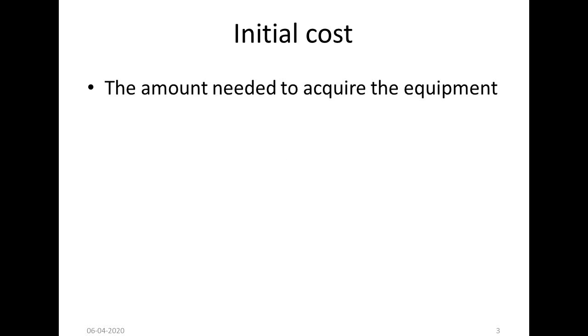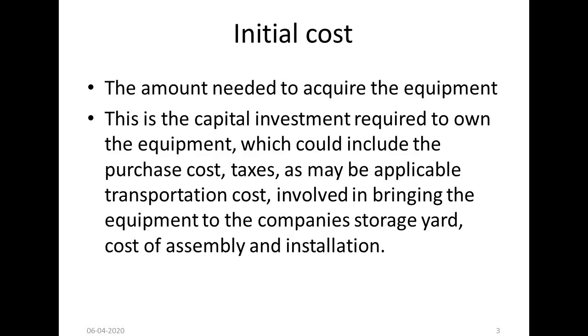So initial cost, I told you, is the amount needed to acquire the equipment. It includes acquiring the equipment and bringing it to the company's storage yard, and the cost of assembly and installation. This is called initial cost. The capital investment required to own the equipment includes the purchase cost, taxes as may be applicable, and transportation cost. All this cost is called initial cost.